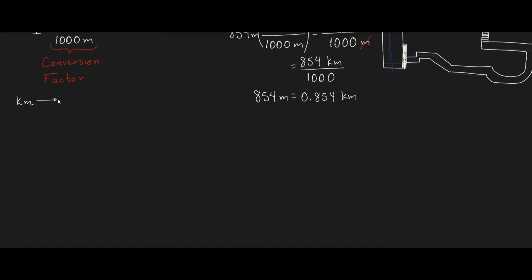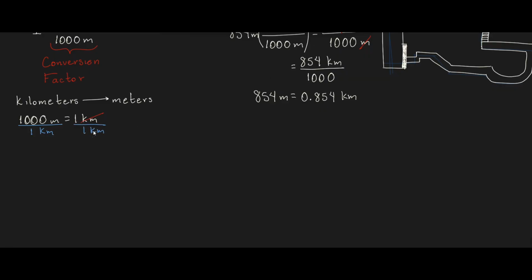What about converting in the opposite direction from kilometers to meters? We use the same equation, 1000 meters equals 1 kilometer. But instead of dividing by 1000 meters, we divide by 1 kilometer.